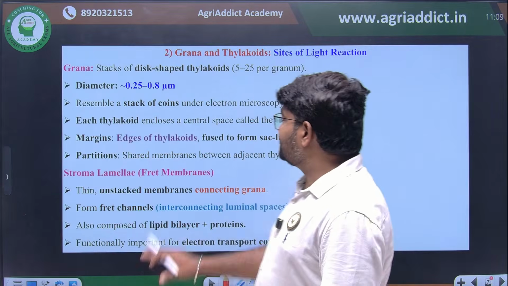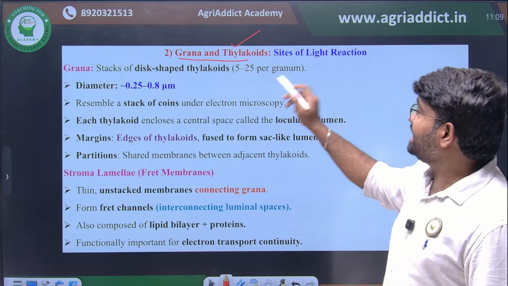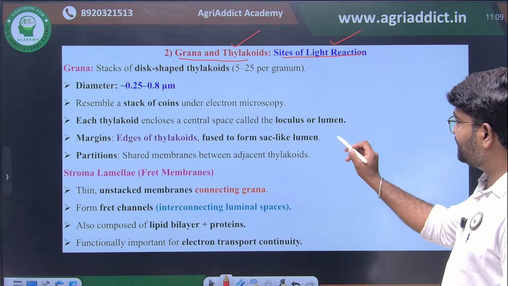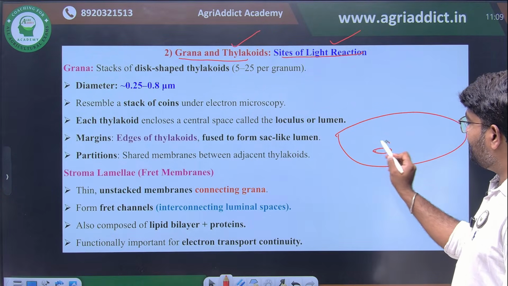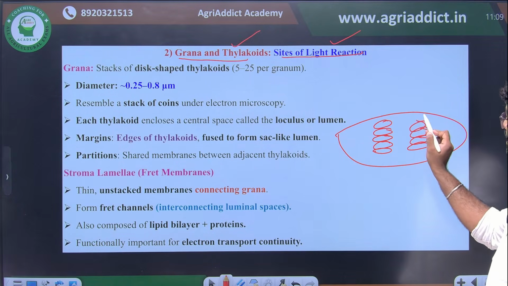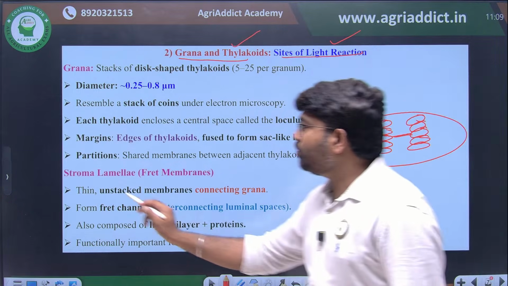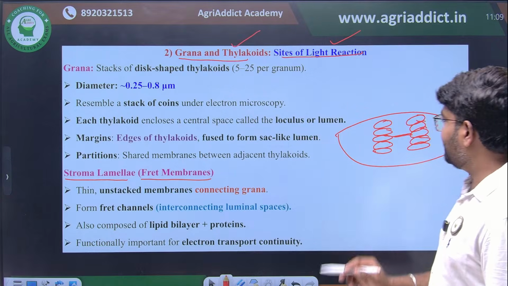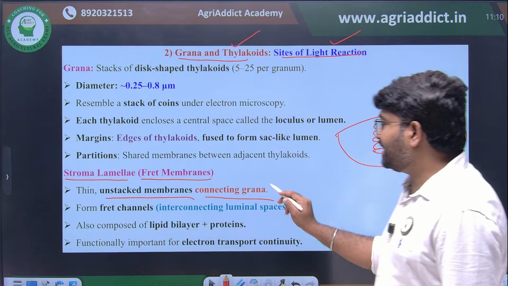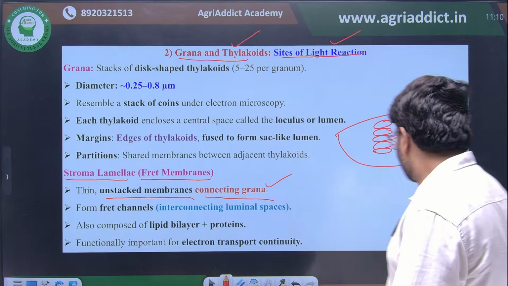Then you just see, we have given the things about the grana. Grana is the major site for light reaction. This we have already discussed. Then another most important thing, in chloroplast, grana will be arranged like this. How will the grana be connected to each other? This will be connected through stroma lamella, or we can call it fret membrane. So fret membranes primarily, what's the role? The unstacked membranes will be connecting the grana. This is known as stroma lamella.